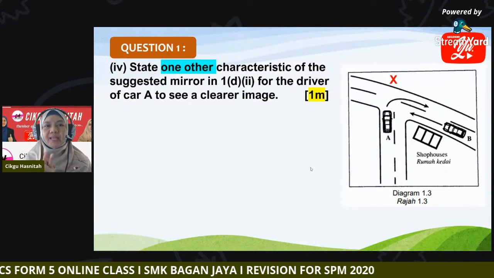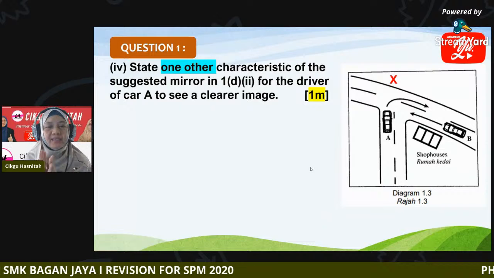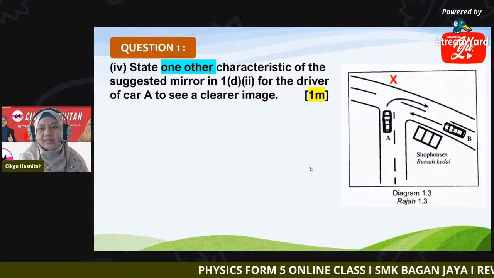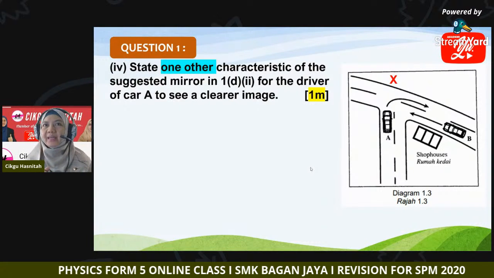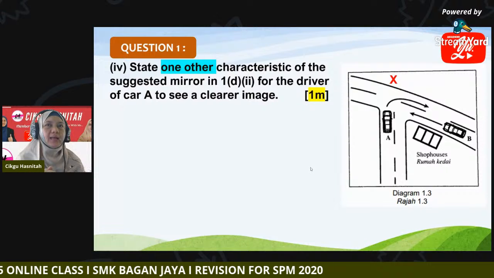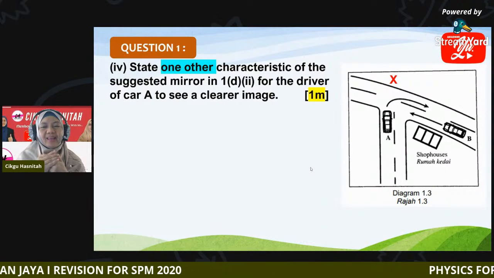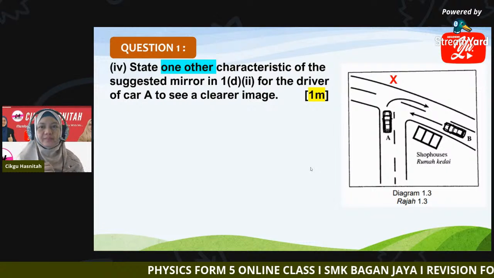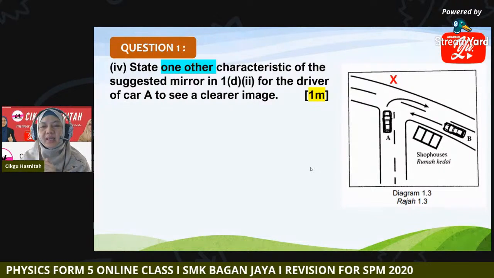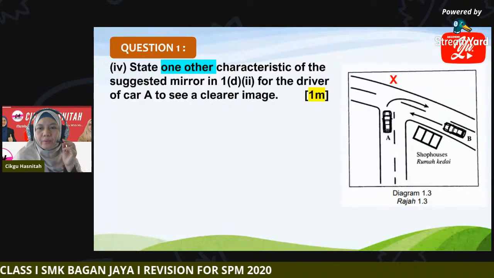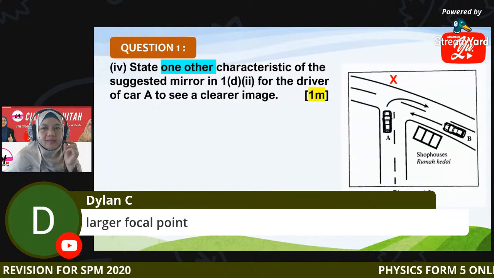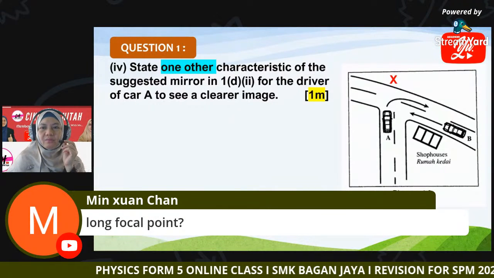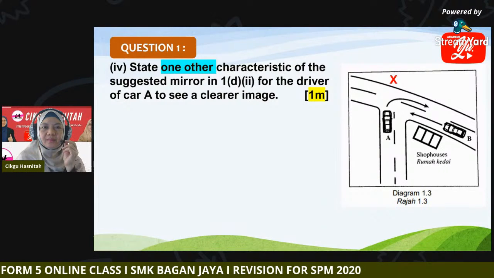Okay, just now we chose convex mirror because it will help to widen the field of view. Now how about the characteristic? Okay, Dylan says larger focal point. Larger focal point means greater focal length. Okay, greater focal length. Any other answer? Any other answer other than larger focal point, which was mentioned by Dylan? Long focal point. Okay, long focal point. Upright image.